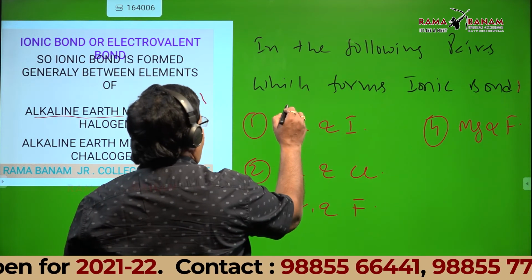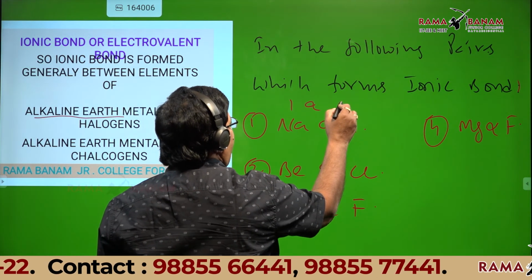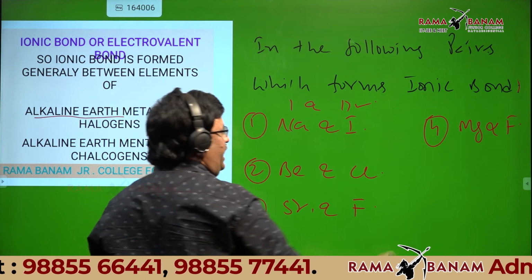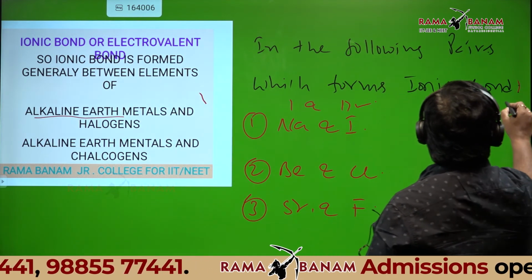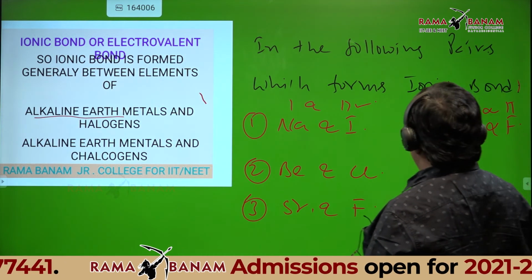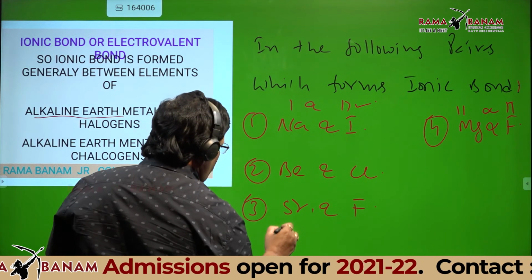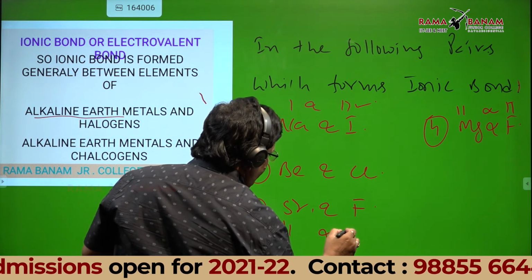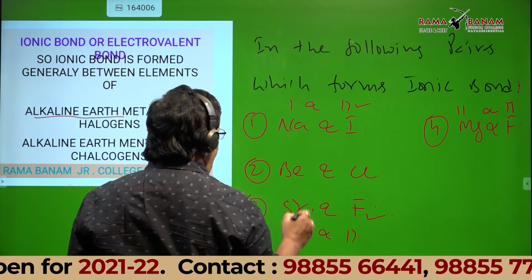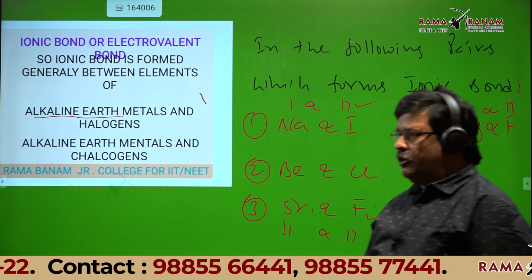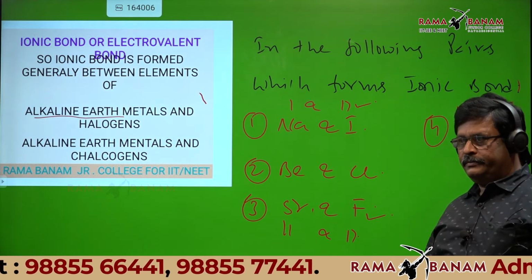This is group 1 and group 17, so this is ionic definitely. Group 2 and 17, this is ionic definitely. Group 2 and 17. Only options 1 and 2, sir. Ionic definitely. What about barium and chlorine?